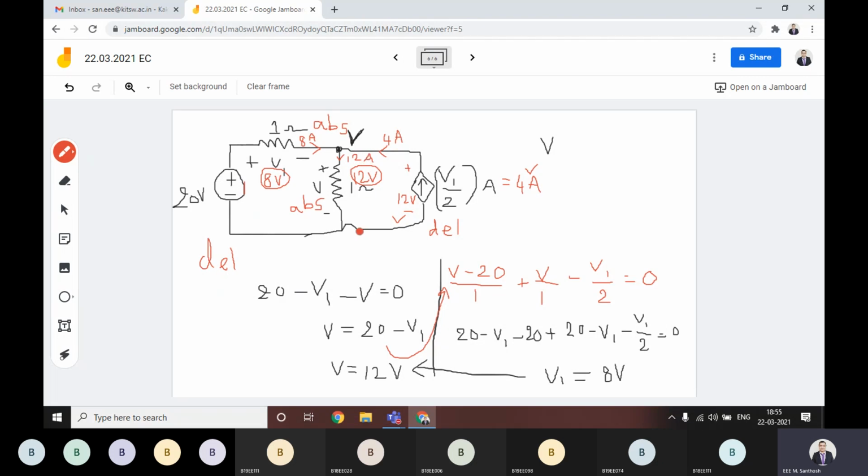Okay, getting everyone? Then what is the power across 20 volts? Can anyone tell us? What is the power? 160. Very good. Here first delivering power, I am writing with the green, that is 160. How we got 160 is, we have the current that is 8 ampere, we have the voltage that is 20 volts. 20 into 8 will give you 160 watts.